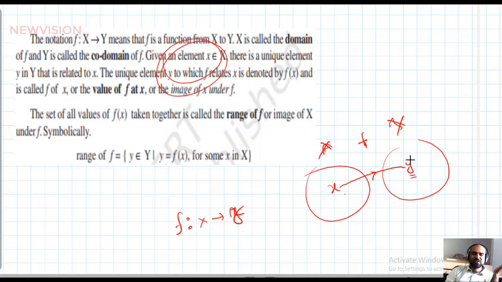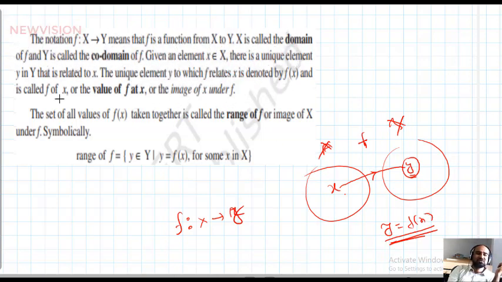Okay, that is the meaning. Or instead of y, what can you write? y equal to f of x. That's all. So how can you read it? The value of f at x is y, or f of x is y. Or y is called the image of x. There are several ways you can read it.